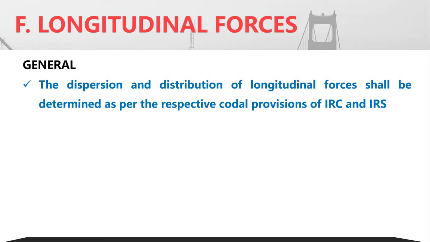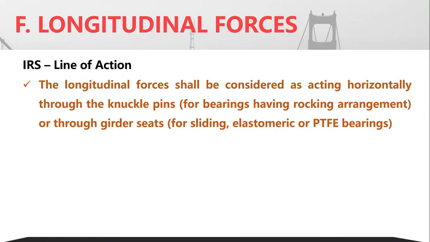Now, how the dispersion takes place and how the distribution of the longitudinal forces is done depends upon the provisions of the IRC as well as the IRS, the Indian Roads Congress as well as the Indian Railways. Now, in case of IRS, I'm talking specifically of Indian Railways. The question is, where does this force act? Where does this force act?